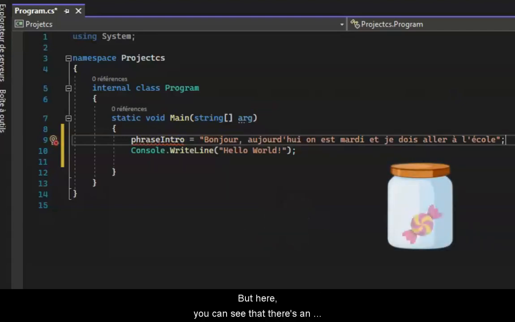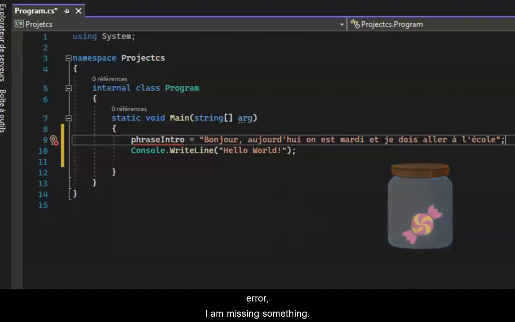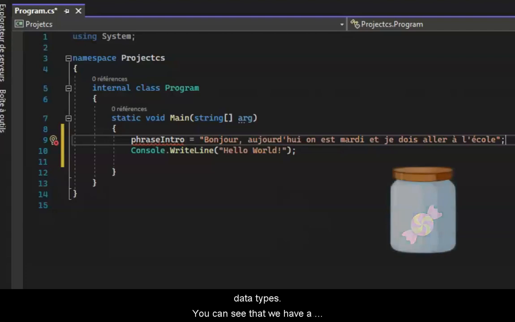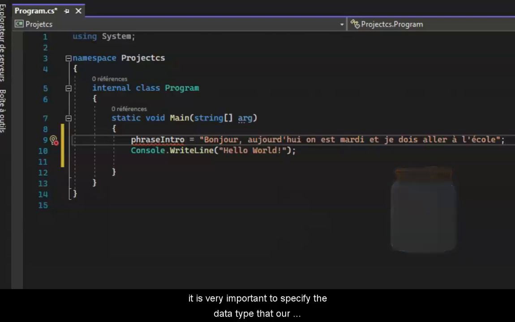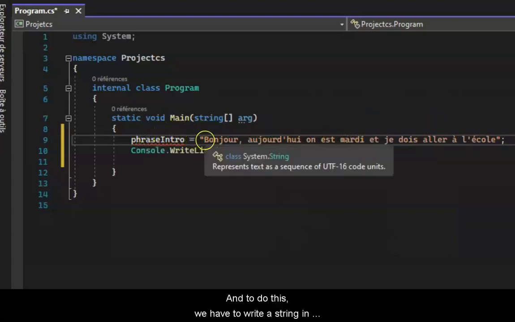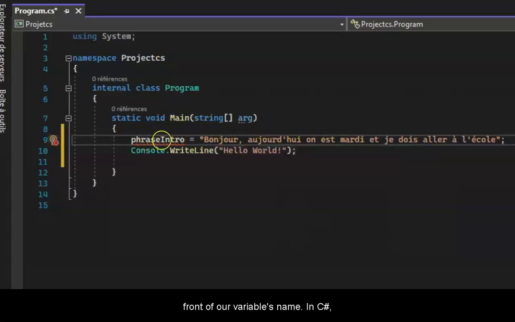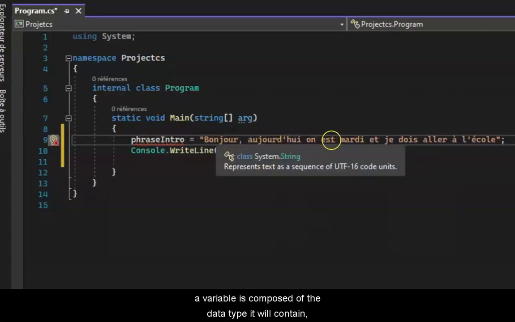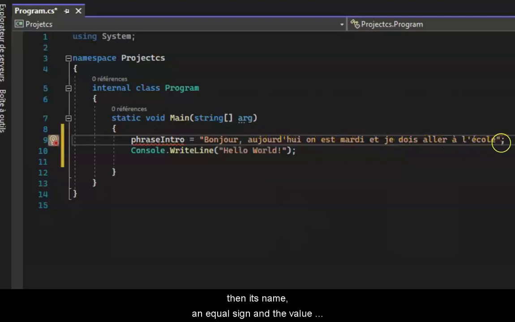But here you can see that there is an error. I am missing something. Indeed, a variable will contain such data types. You can see that we have a string here. In C#, it is very important to specify the data type that our variable will contain. And to do this, we have to write the string in front of variables' names. In C#, a variable is composed of the data type it will contain, then its name, an equal sign, and the value you want to assign to it.